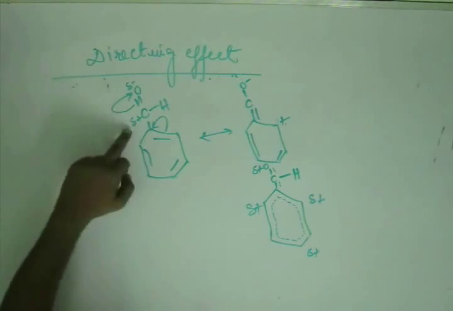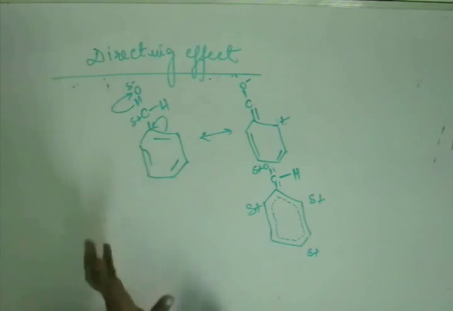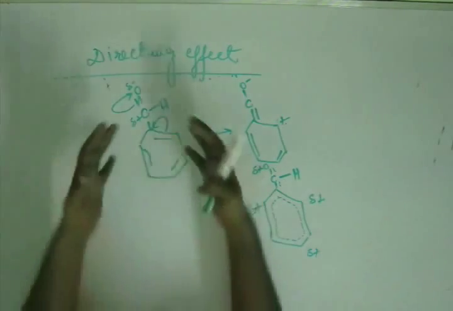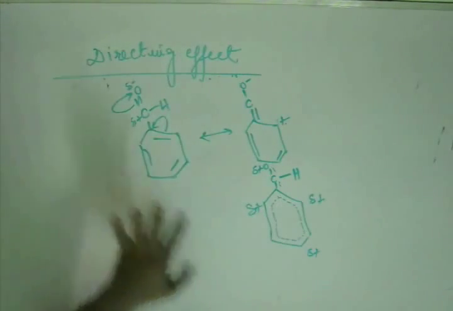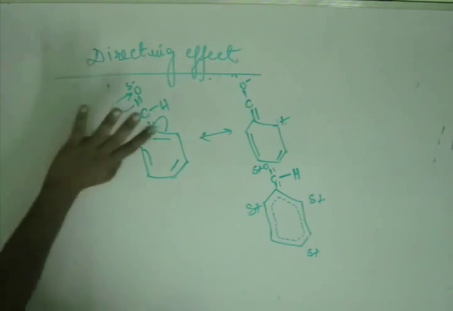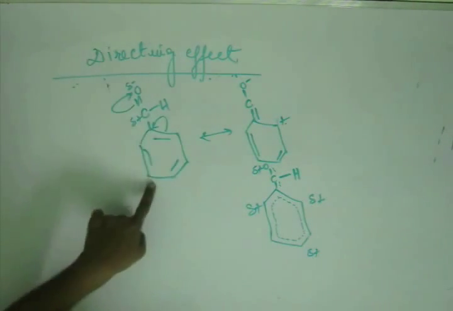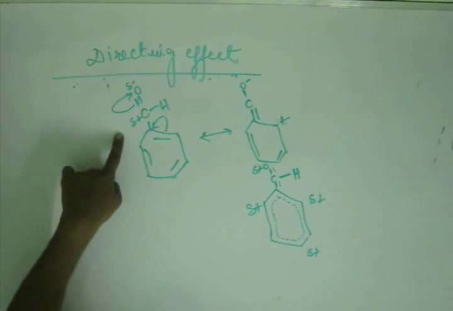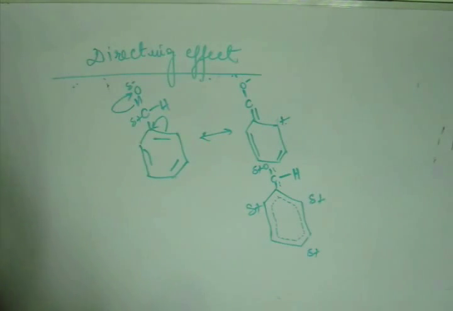Right? So here we had an electron deficient site. The benzene ring has diffused its electron into the empty orbital of this carbon, losing its own electron. Or the other way to look at it is that the aldehyde group has pulled the electron from the benzene ring. So the aldehyde group is an electron withdrawing group, and it has withdrawn electron from ortho and para positions. That means meta is again unaffected. When you pump electron, meta is unaffected. When you withdraw electron, meta is unaffected.